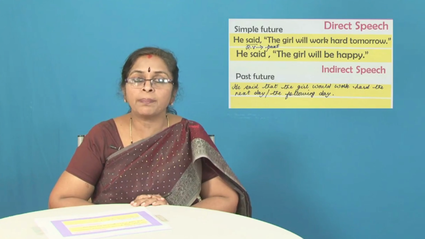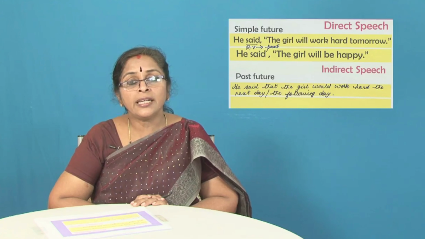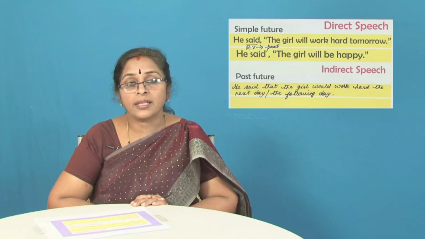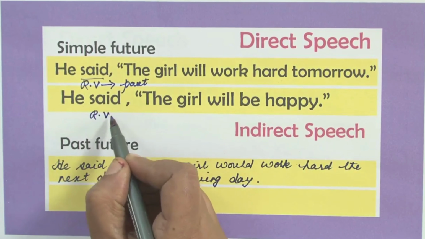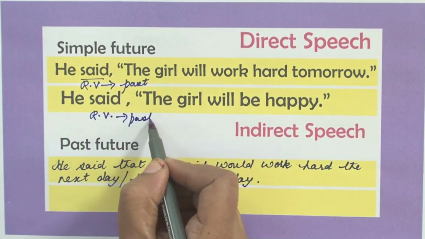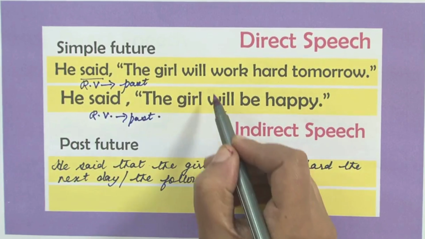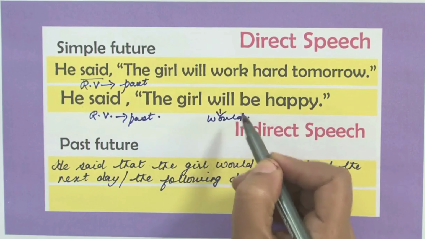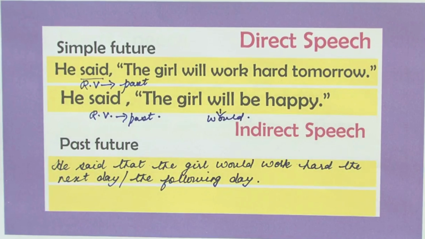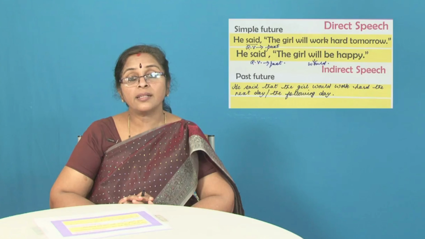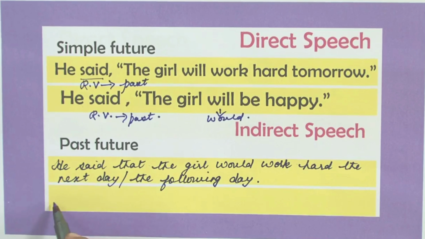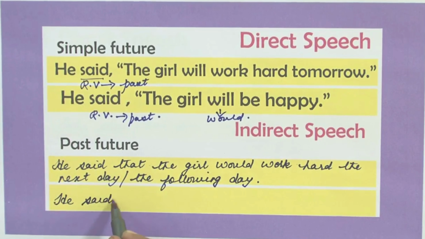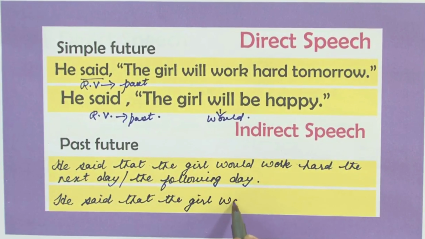We'll move on to the next example that is there on the same sheet of paper, students. He said the girl will be happy. Now, said is again the reporting verb and it is in the past tense. Now, will change to would. So, he said that the girl would be happy. Simple, isn't it?